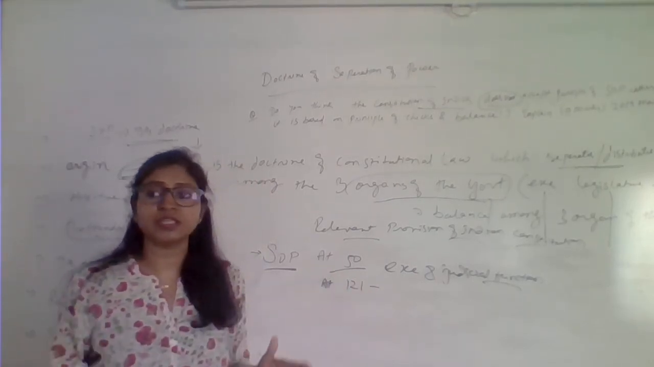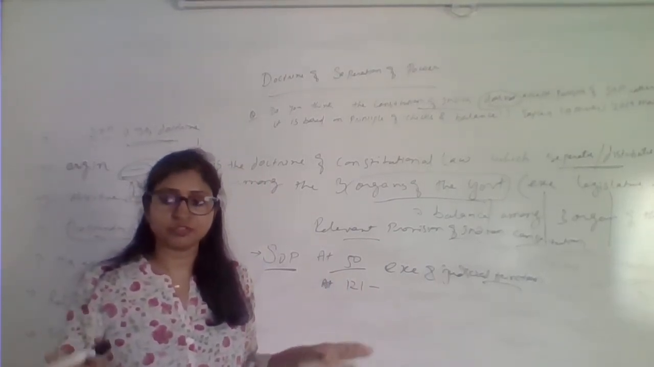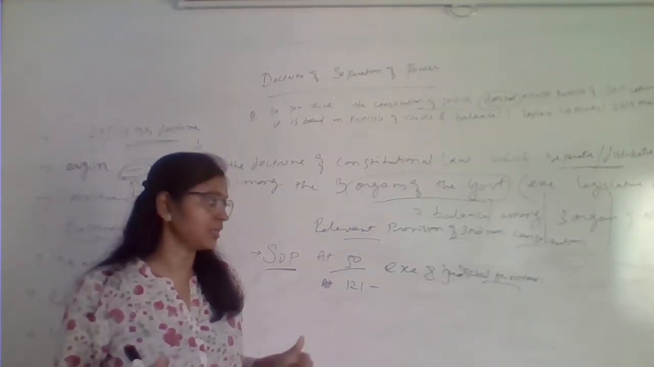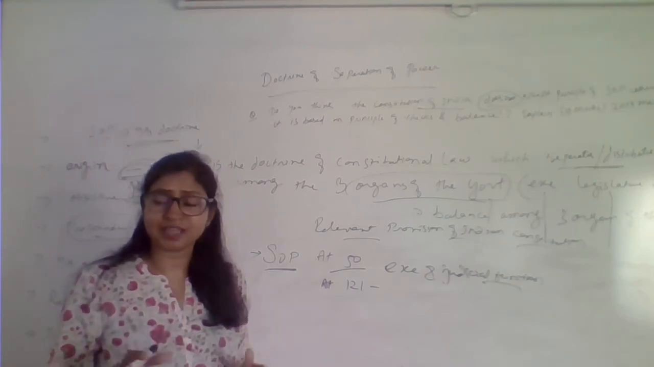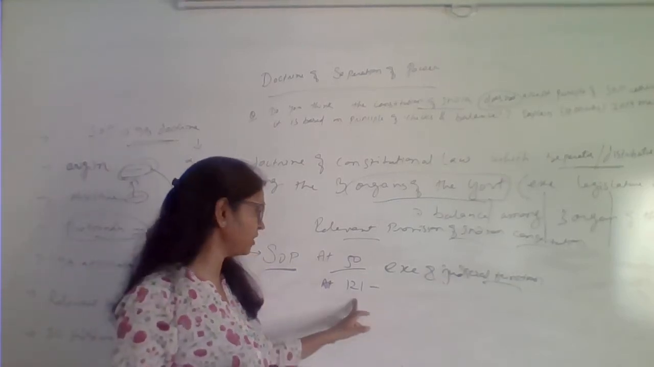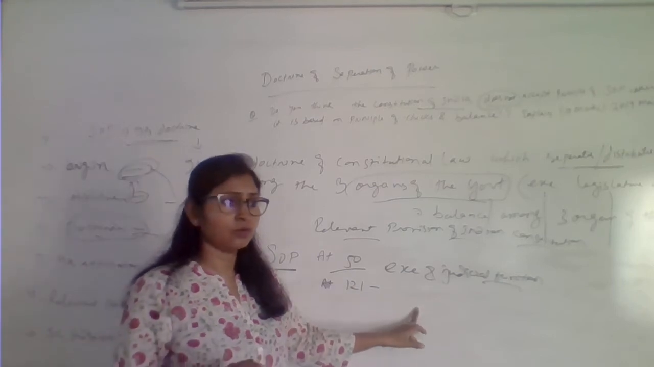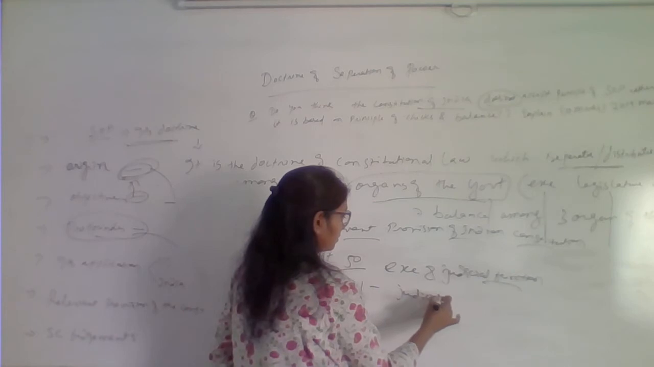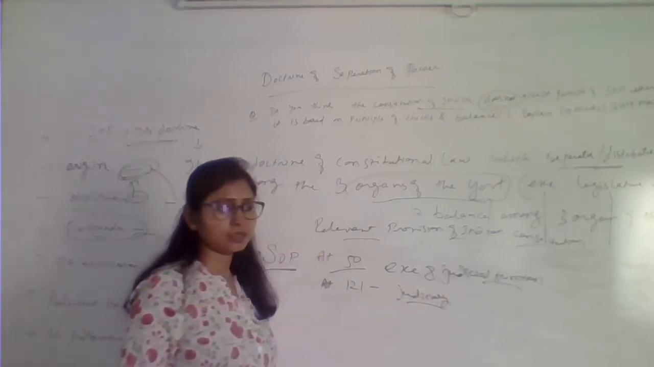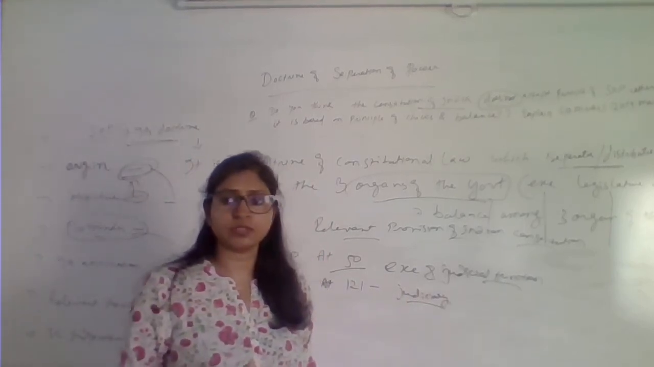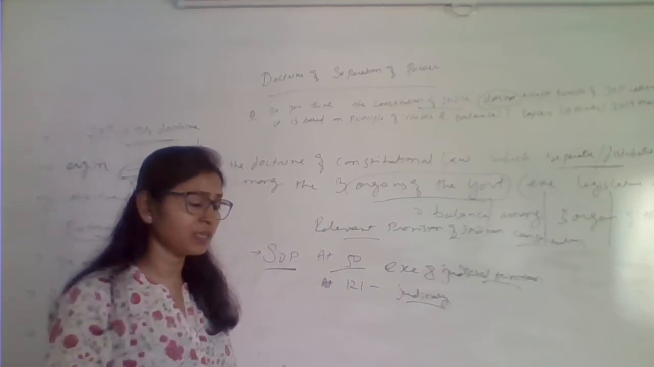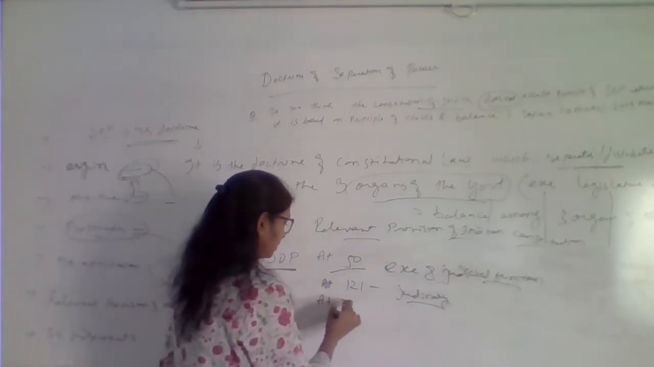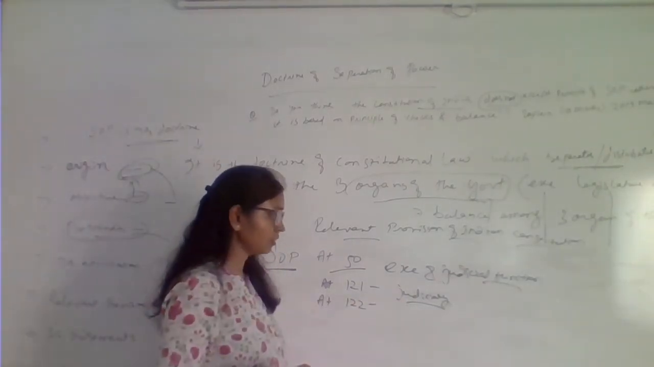To make the judiciary independent, so that they should work without a fear of criticism. There is a system which protects them against unfair criticism. So Article 121 supports that the judiciary has to be independent. The conduct of the judges of Supreme Court and High Court cannot be discussed in the Parliament except for their removal. Then Article 122 talks about that